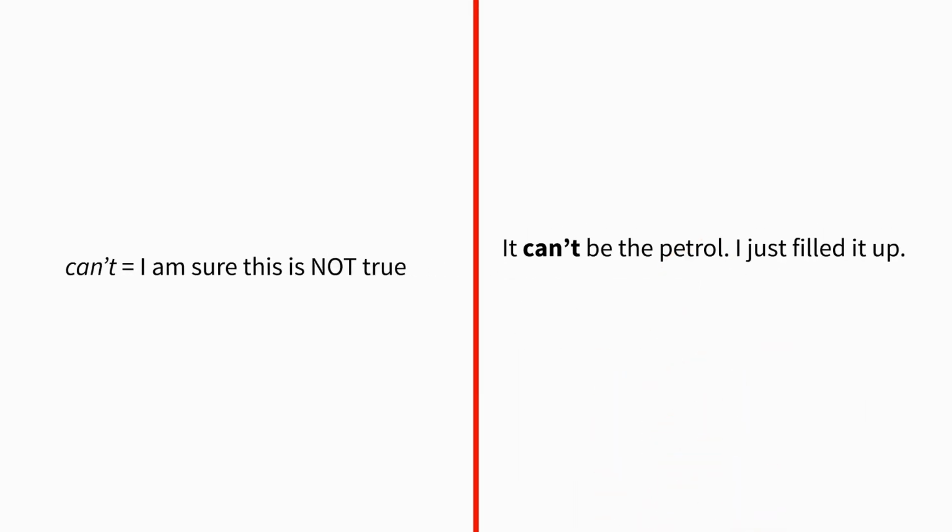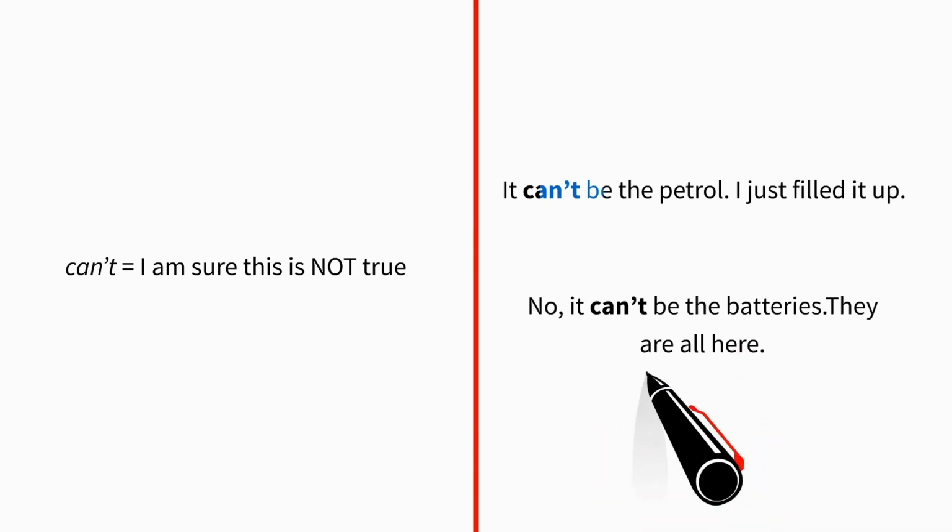We use can't when we are sure something is not true. Look at these sentences. It can't be the petrol. I just filled it up. No, it can't be the batteries. They are all here.